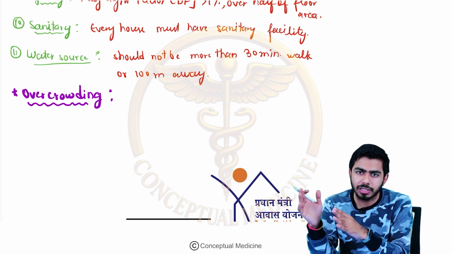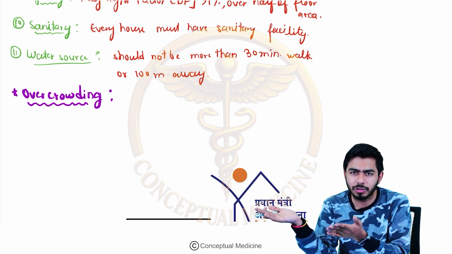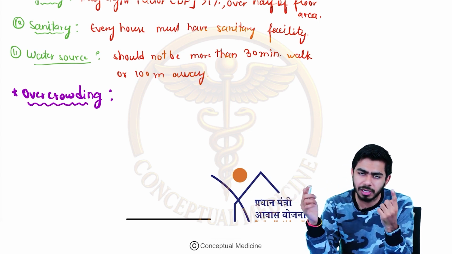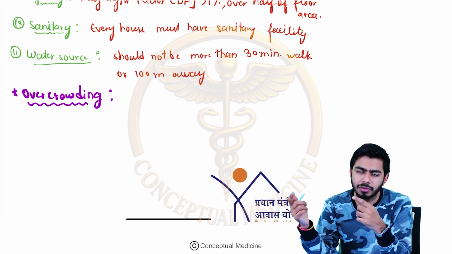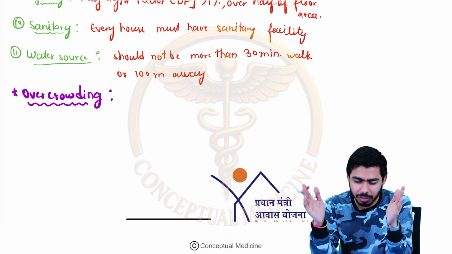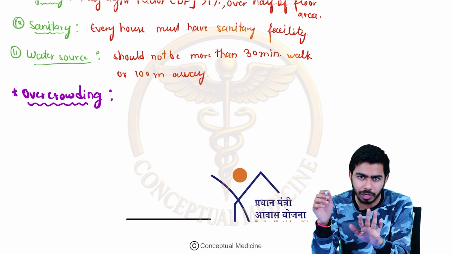But there is an exception. It should not be husband and wife, because obviously husband and wife are living together only. But if it is not husband and wife, and they are of opposite gender, one male and one female, one boy or one girl, one uncle or one auntie, or whatever it is, so one male and one female living together in a room will be considered as overcrowding, one of the criteria of overcrowding, right?